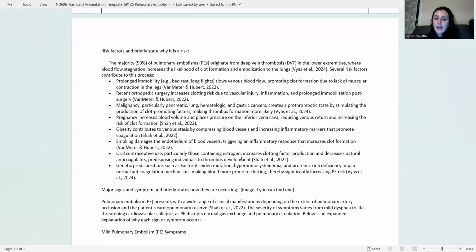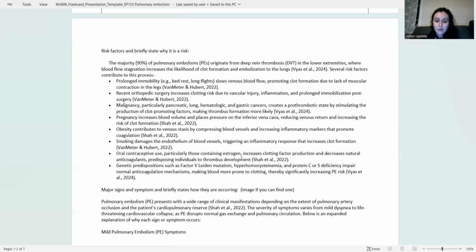Malignancies, such as pancreatic, lung, hematologic, and gastric cancers, create prothrombotic states by stimulating production of clot-promoting factors, making thrombus formation more likely. Pregnancy increases blood volume and places pressure on the inferior vena cava, reducing venous return and increasing the risk of clot formation. Obesity contributes by compressing blood vessels and increasing inflammatory markers that promote coagulation. Smoking damages the endothelium of blood vessels, triggering an inflammatory response that increases clot formation.